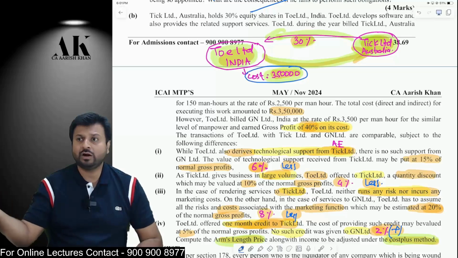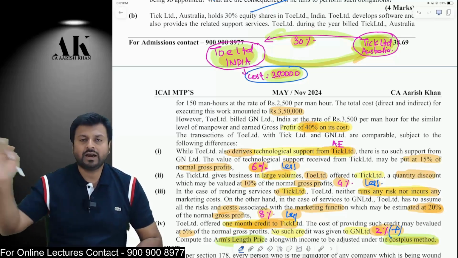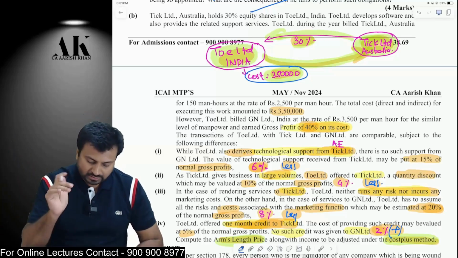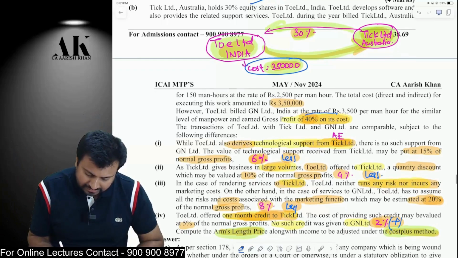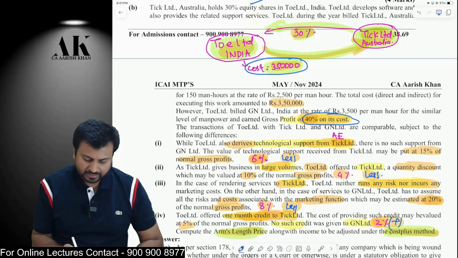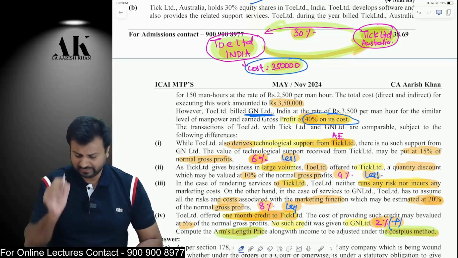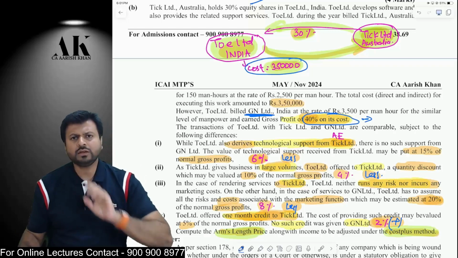Then I have to find out the GP margin in case of uncontrolled transaction. GP upon cost in case of uncontrolled transaction. The GP upon cost of uncontrolled transaction is how much? It is 40%, because TOW also provides services to GN Limited, which is an unrelated party, and it charges 40% on cost to the unrelated party.